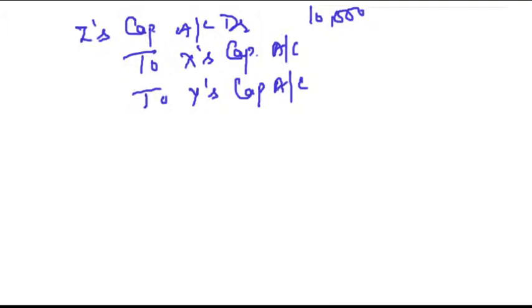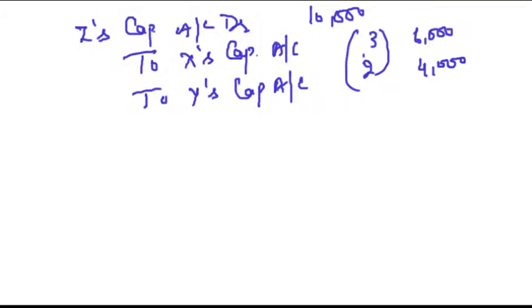ratio. If only the old ratio is given and the share of the partner is given, then the sacrificing ratio is always equal to old ratio. So this comes to 6,000 and 4,000, 3:2. This is the ratio. Clear?